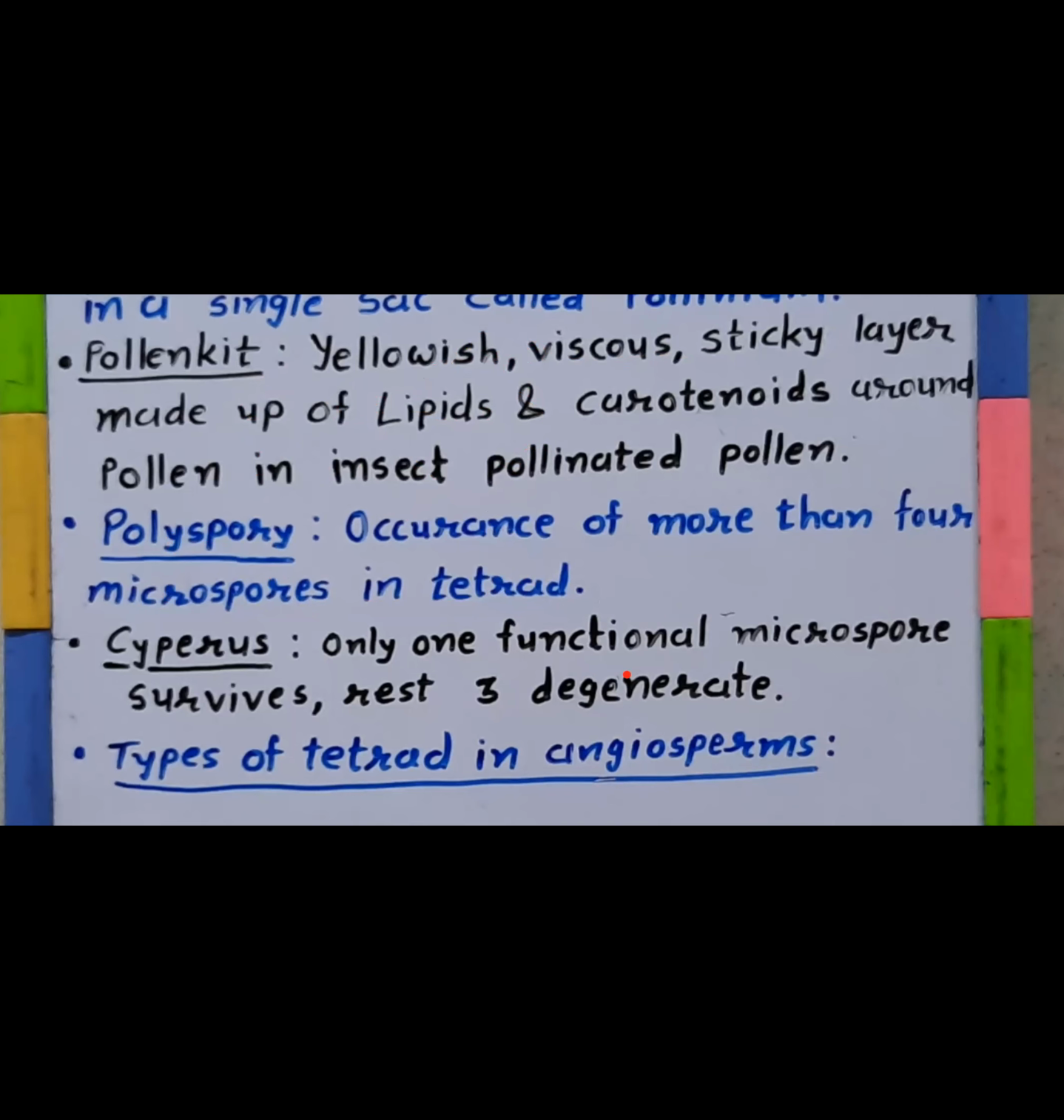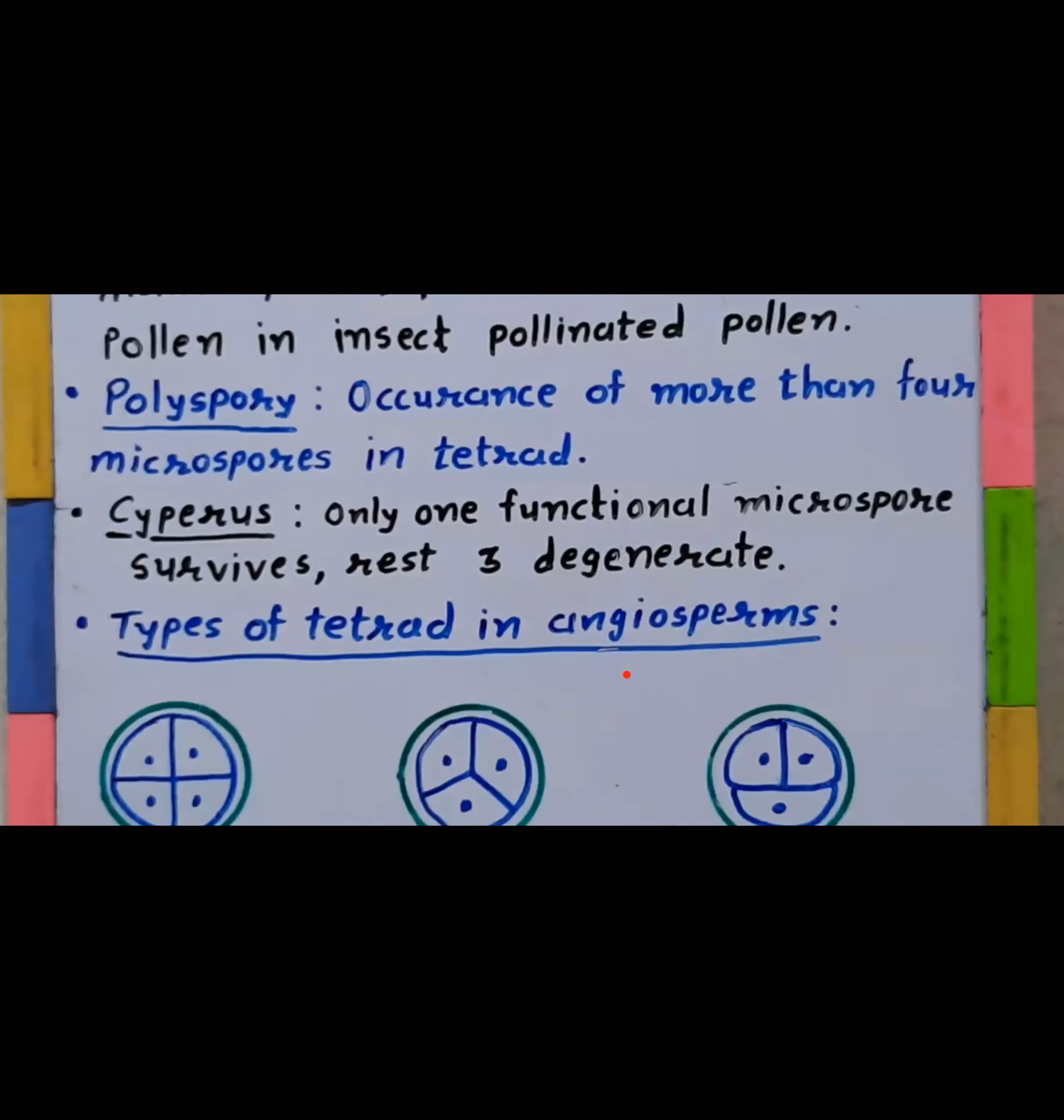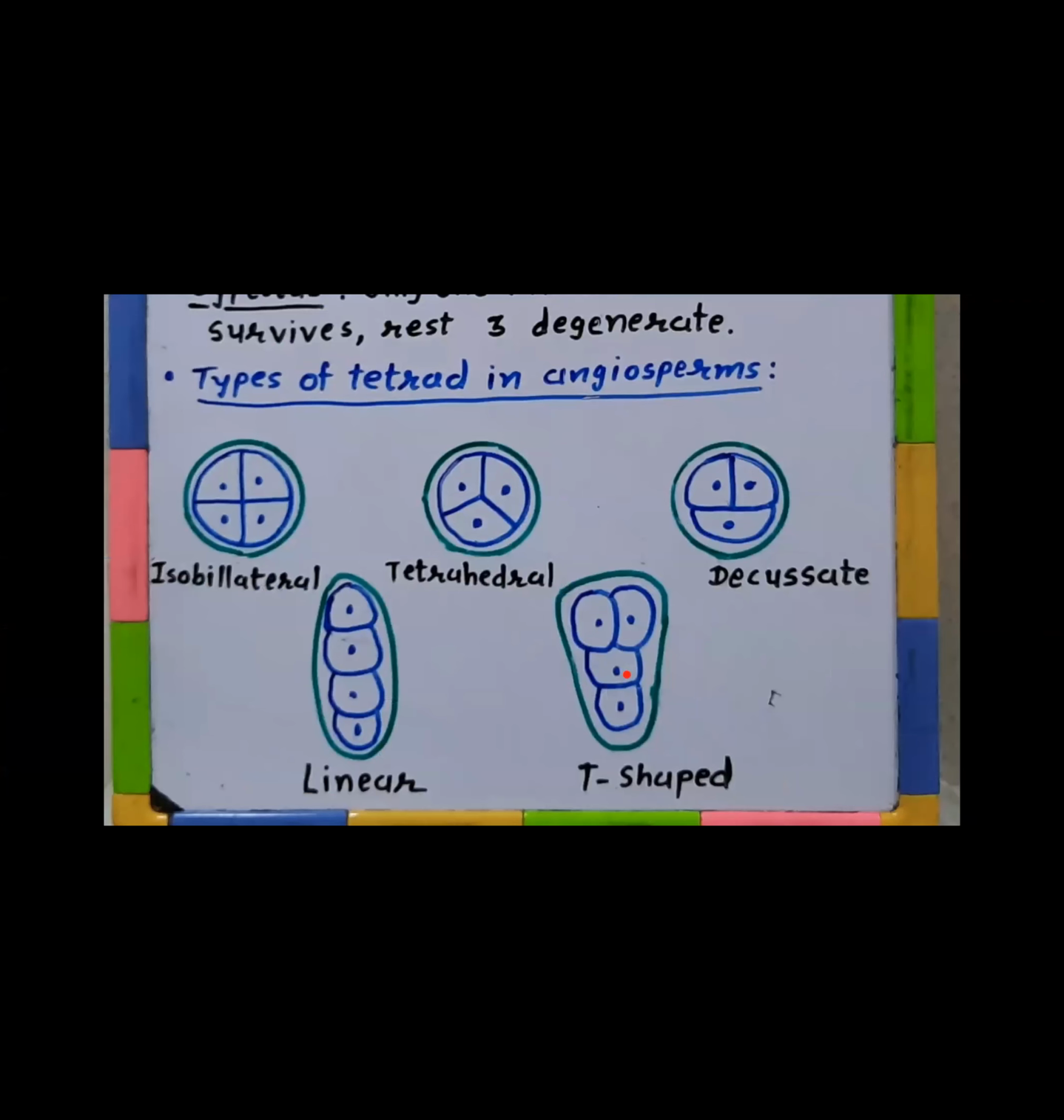While you will be solving the MCQs from the different competitive exam books, particularly MTG, you will get questions asked based on the unusual nature of Cyperus microsporogenesis, that it ends up making only one functional microspore, whereas in all others, 4 functional microspores are formed at the end of microsporogenesis. This is not a big deal. It's about the shape of the tetrad, that in which way the 4 microspores are arranged in a tetrad.